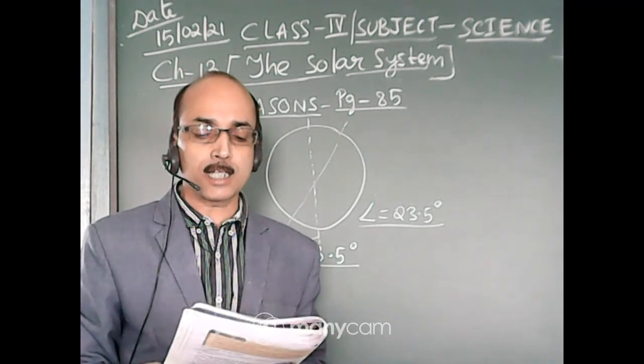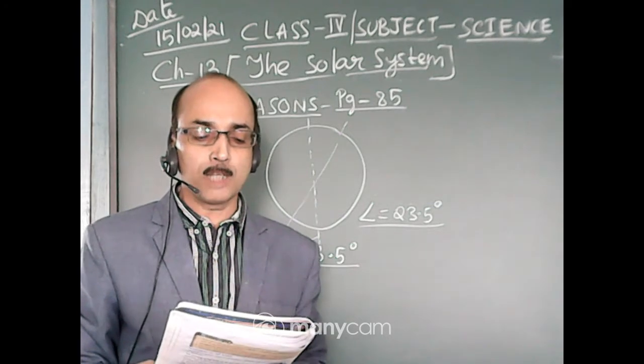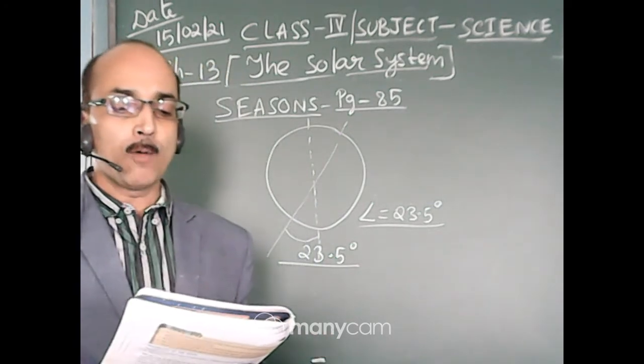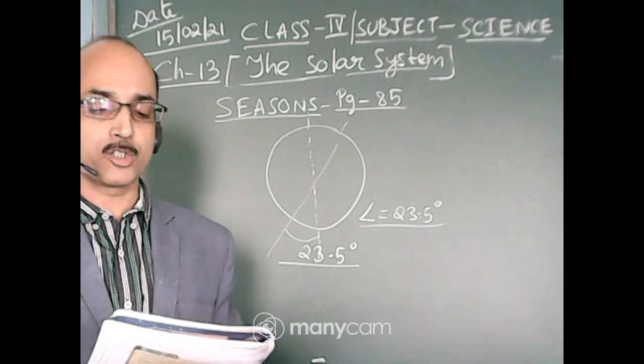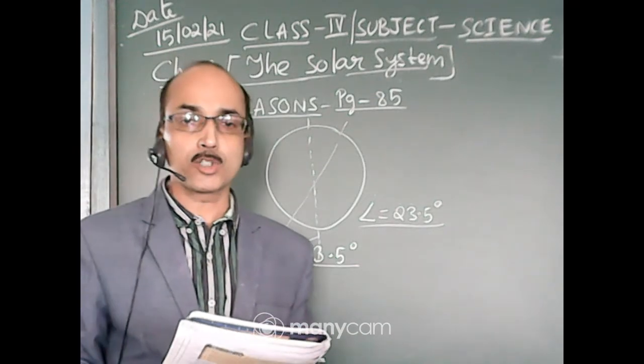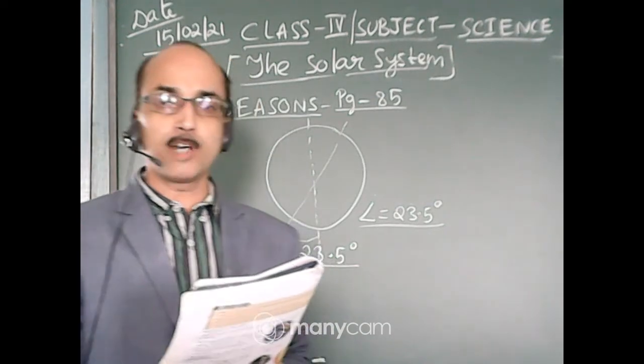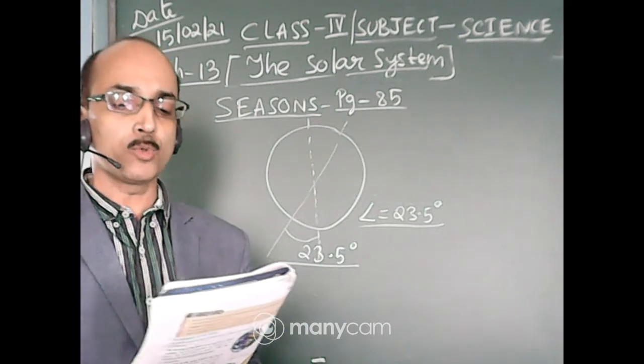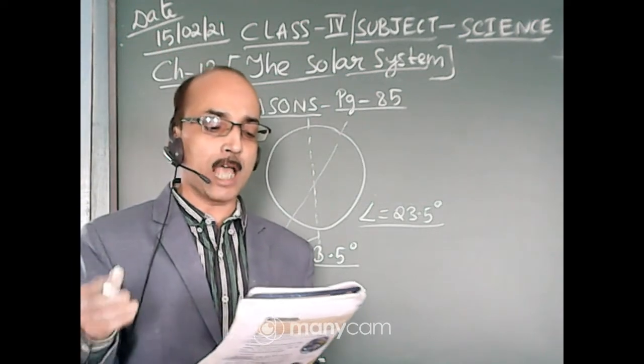As a result, at a certain time of the year, the northern hemisphere is bent towards the sun, while the southern hemisphere is away from it. At some other time, about 6 months later, this is reversed, which means the southern hemisphere is bent towards the sun, while the northern hemisphere is away from it.